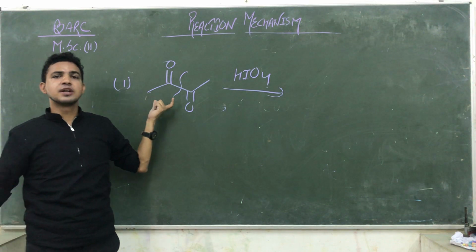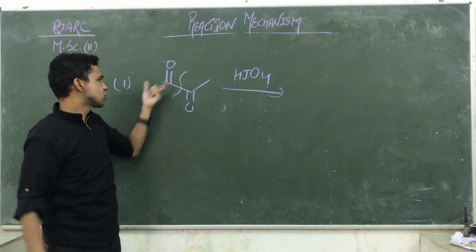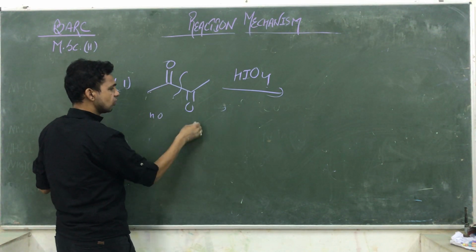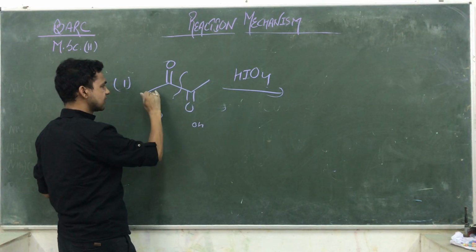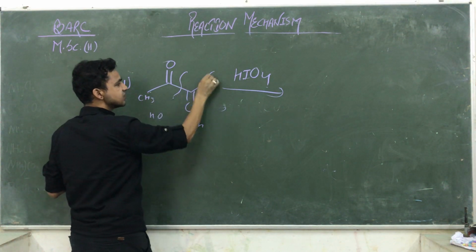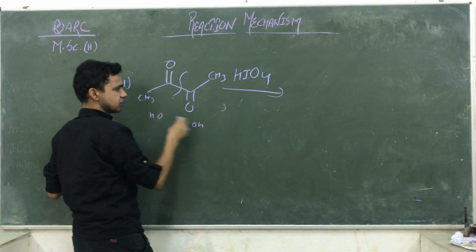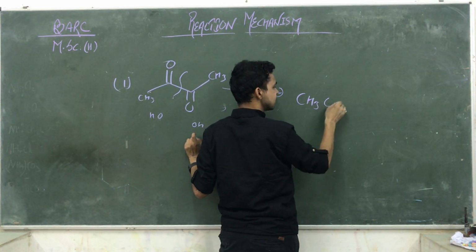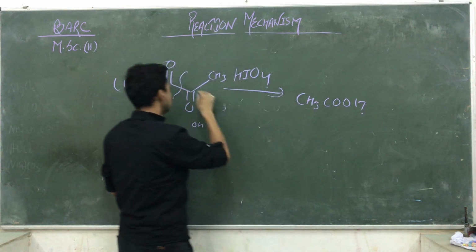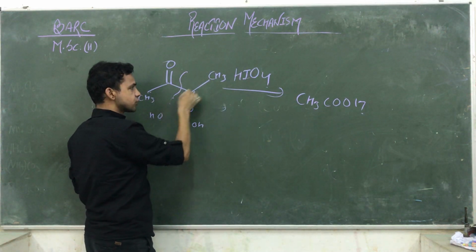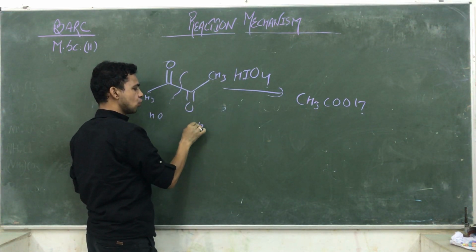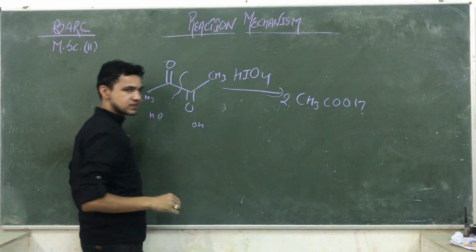There is no need to make mechanisms here. So add OH here and add OH here also. This is CH3, and there is no CH3 here. CH3COOH. So you are getting CH3COOH. The bond is decomposed from that side also, CH3COOH. So how many? 2 acetic acids.